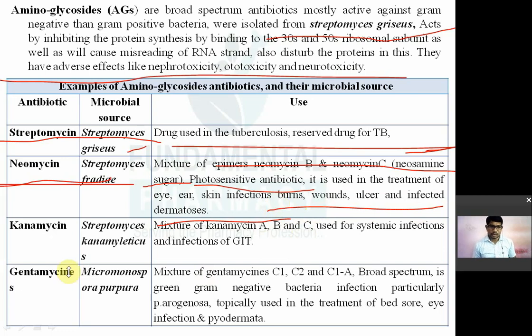Okay, so neomycin. Kanamycin is obtained from Streptomyces kanamyceticus. It is a mixture of kanamycin A, kanamycin B, and kanamycin C. It is also used for systemic infection and infection of the GIT. But it is very toxic. So that's why kanamycin is no more used, and its superior derivatives are used. Now the next one is gentamicin.